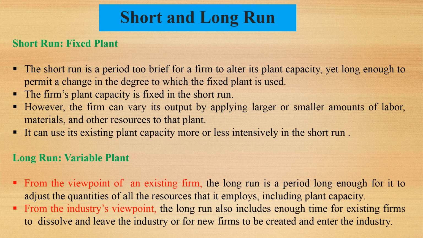The firm's plant capacity is fixed in the short run, but the firm can vary its output by applying larger or smaller amounts of labor, materials, and other resources to that plant. In the short run, it can use its existing plant capacity more or less intensively.